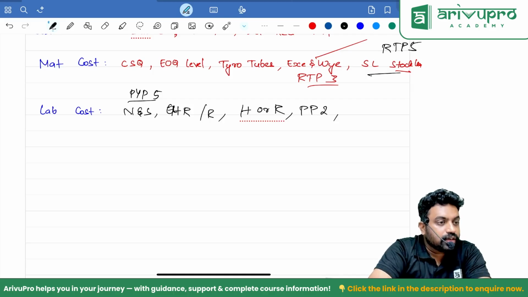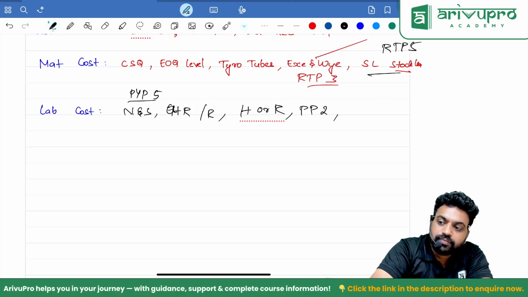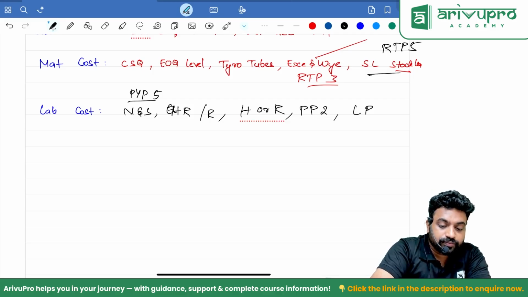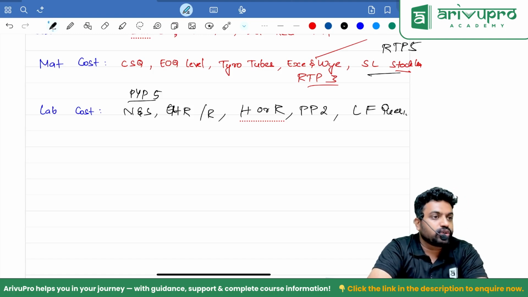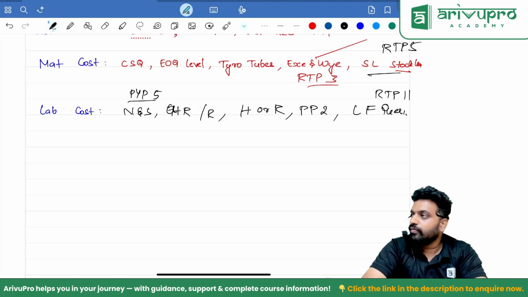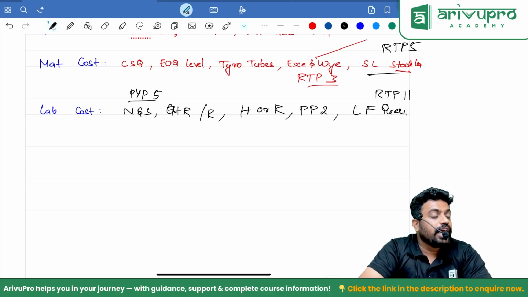And one more thing is your RTP 11, the employee turnover. That law firm question. That is RTP 11, the law firm question is there, right? We have to go through that once.